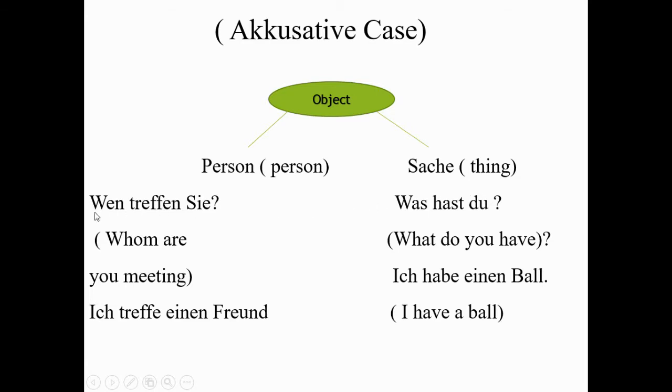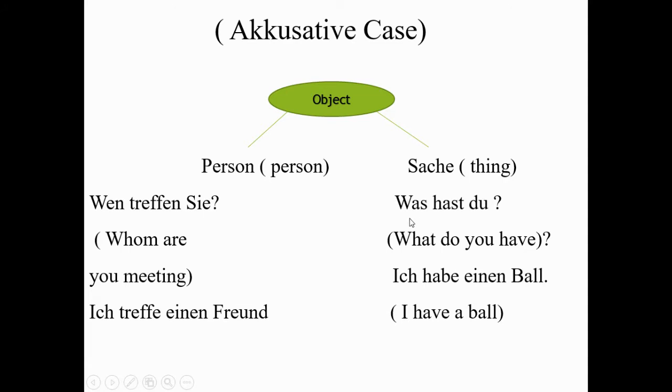Like I'm asking you, "Wen treffen Sie?" Whom are you meeting? And you answer, "Ich treffe einen Freund." So ich is the subject, treffen is the verb, and einen Freund is a direct object. So we will use accusative case here.